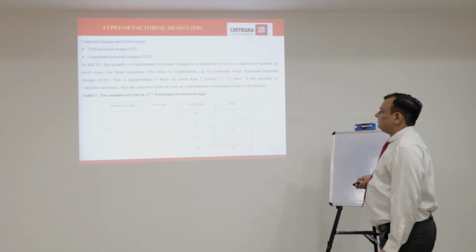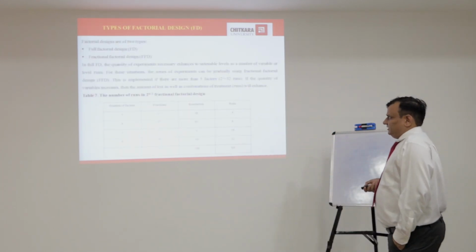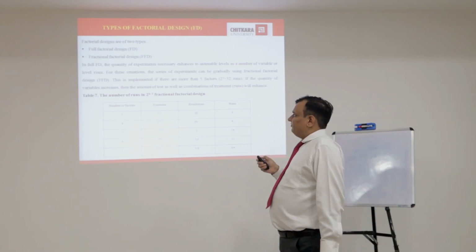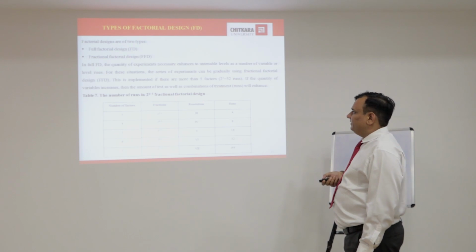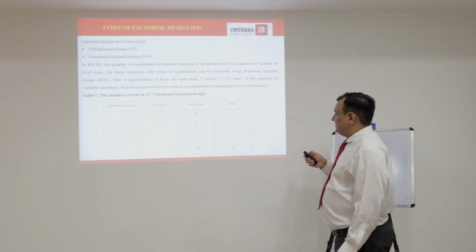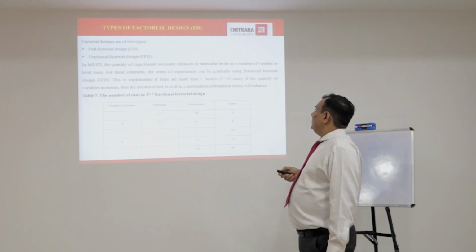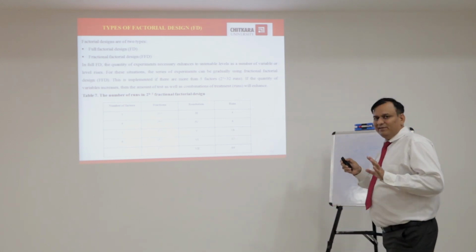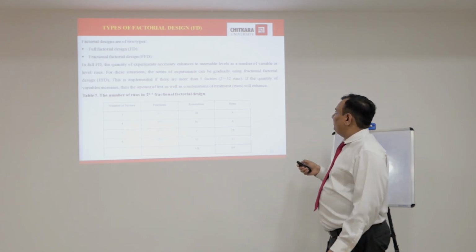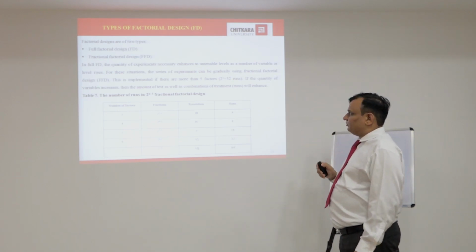Next, types of factorial designs. Factorial designs are of 2 types: full factorial designs (FD) and fractional factorial designs (FFD). In full factorial design, the quantity of experiments necessary rises to untenable levels as the number of variables or levels rises. For these situations, the series of experimentation can be reduced gradually using fractional factorial design.